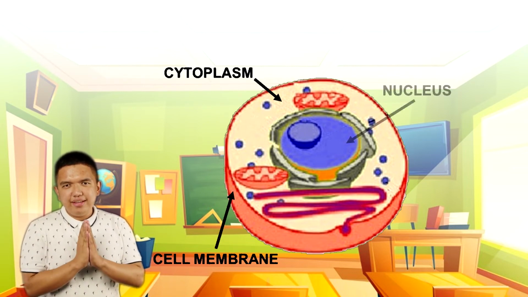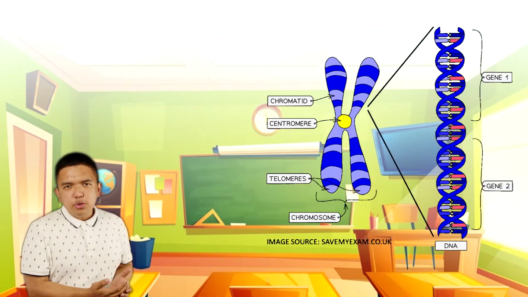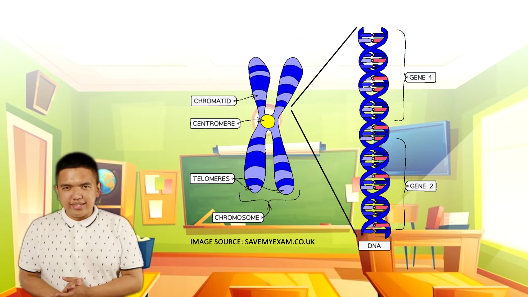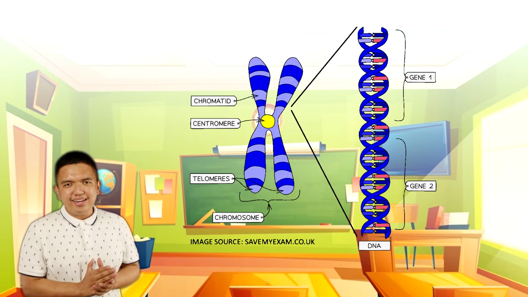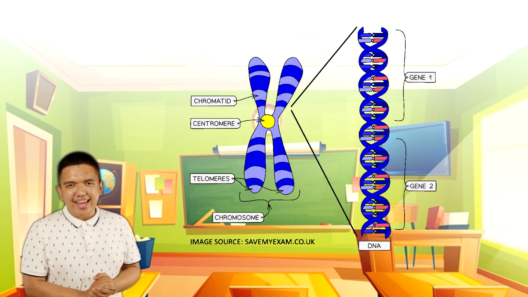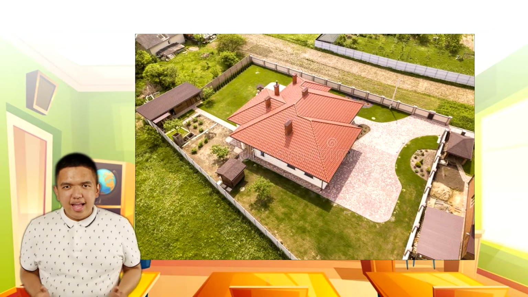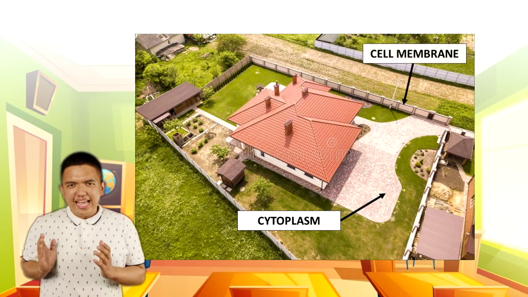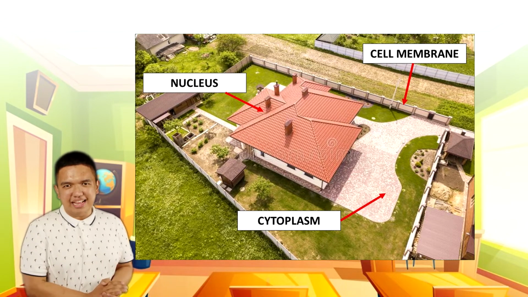Lastly, we have the nucleus, the brain of the cell, where chromosomes are located. The chromosomes are thread-like materials that hold the organism's genetic material called deoxyribonucleic acid, or the DNA. We may compare this to a residential compound, the cytoplasm being the backyard, the cell membrane being the gate, and the nucleus being the house itself.